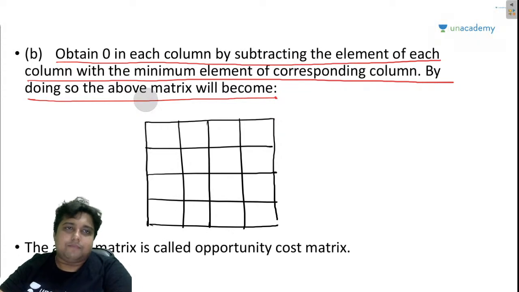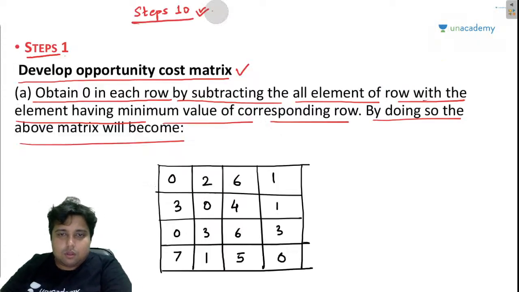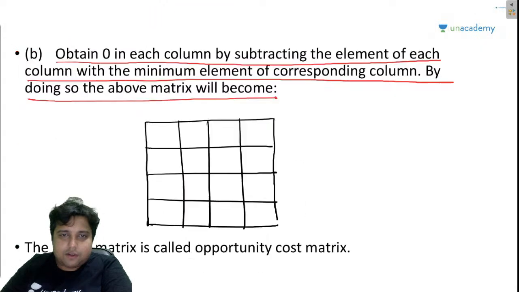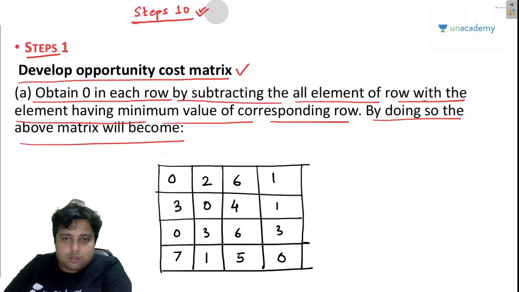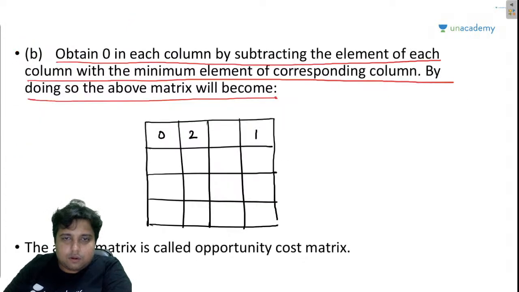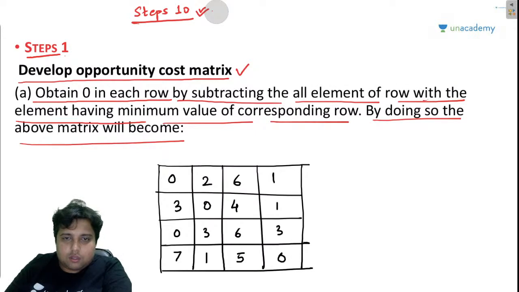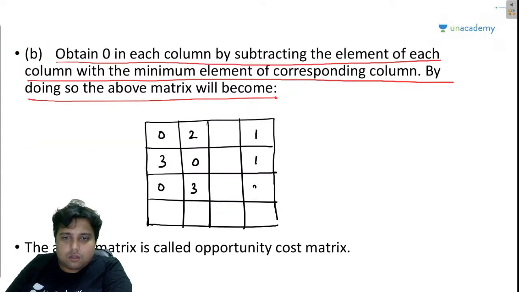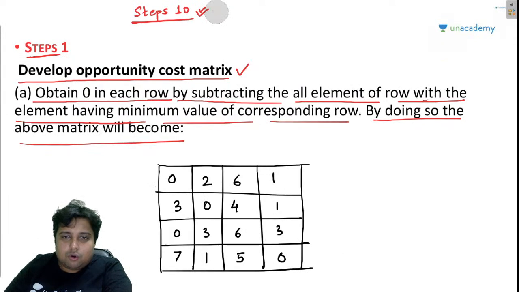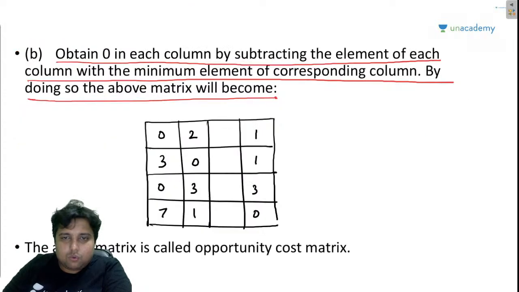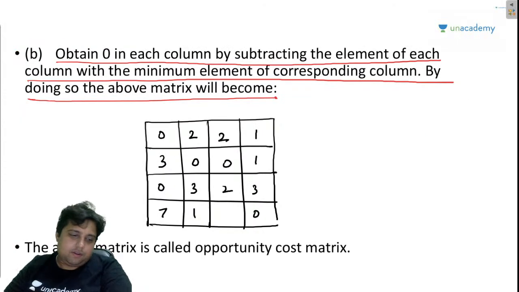So this will become, let me write 0 2 1 3 0 1 0 3 3 7 1 0. Now this will become 2 0 2 1 2 0 2 1, correct?